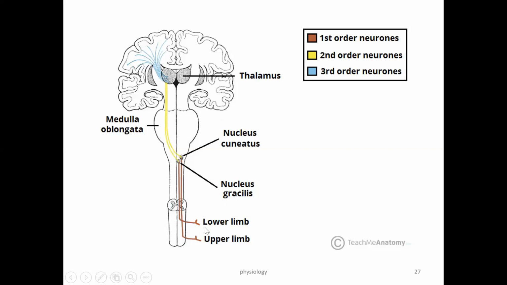So these are the main three components, and we have to draw the diagram in the exam. The first order neuron goes up to the nucleus gracilis and cuneatus. The second order neurons cross to the ventral posterior nucleus of the thalamus, and from there to the sensory cortex, the primary somatosensory cortex and association area, is called the third order neuron. So this is about the dorsal column pathway. It has different names, so you have to remember those names also.